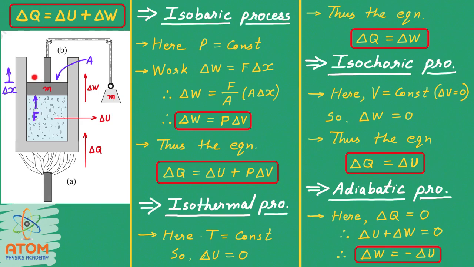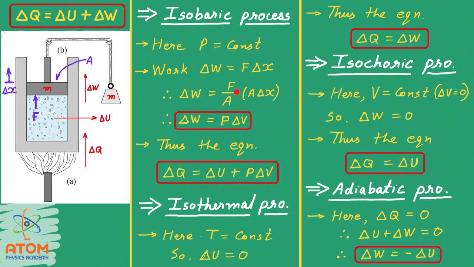So the force applied on the piston is, let us say, F, and under this force, let us say the piston is traveling for a displacement of delta x. So obviously here the work will be equal to force into displacement, that is F into delta x. Now I am dividing this F by A, where A is the cross sectional area of the piston, and I am multiplying this equation by A.